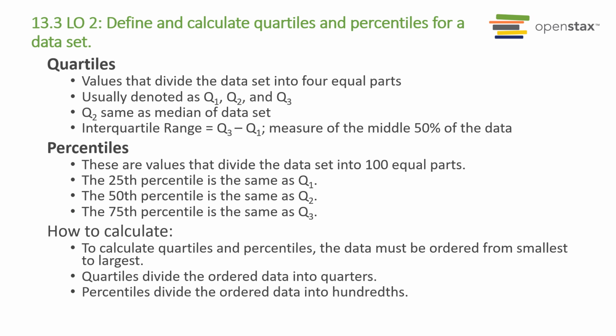IQR, or the interquartile range, is the number that indicates the spread of the middle half, or the middle 50%, of the data. It's the difference between the third quartile, Q3, and the first quartile, Q1.